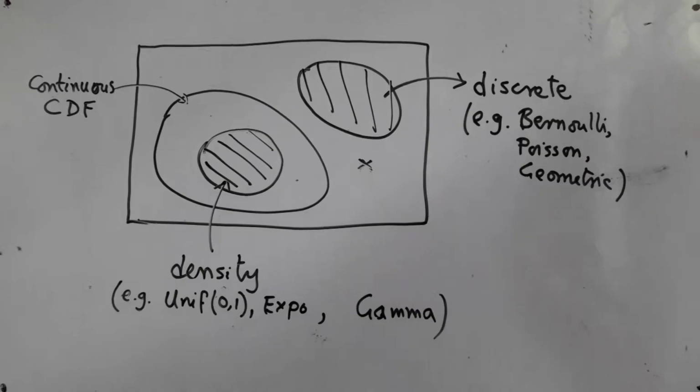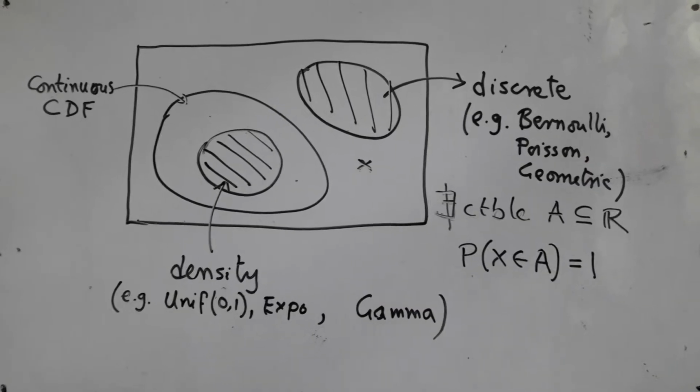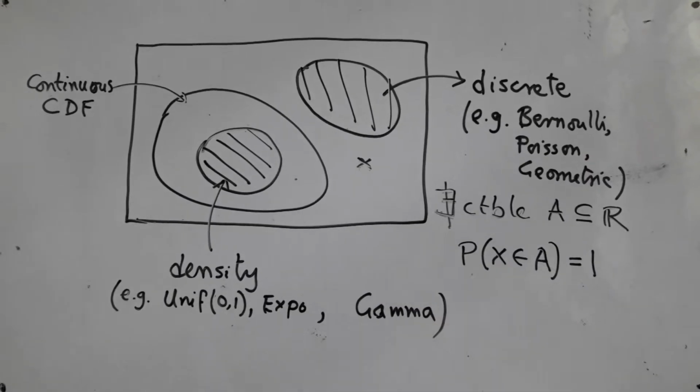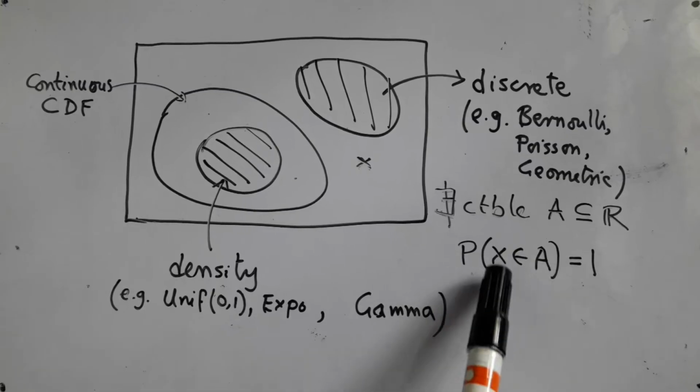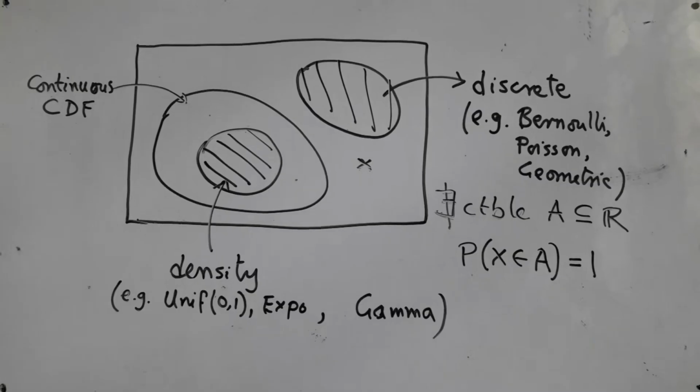When I say not discrete, I mean there is no countable set A such that X only takes values in A, that is, probability X lying in A is 1. And when I say it is not continuous, I mean that the CDF is not continuous.